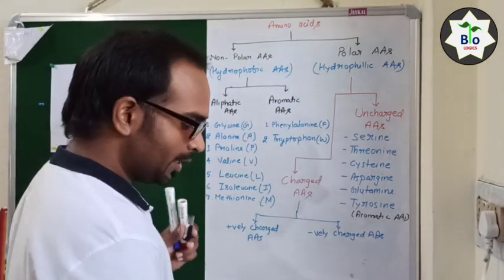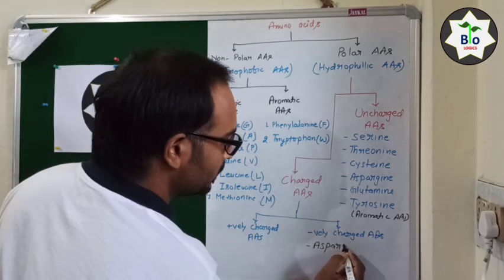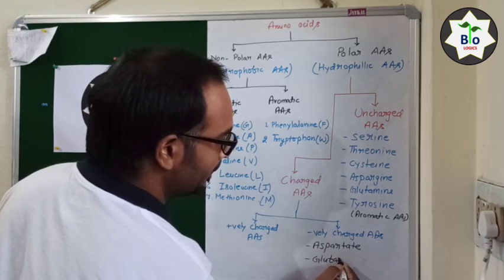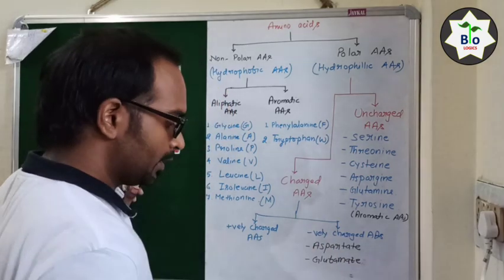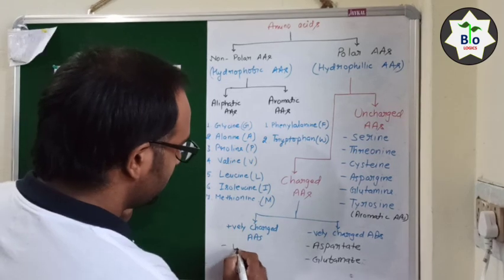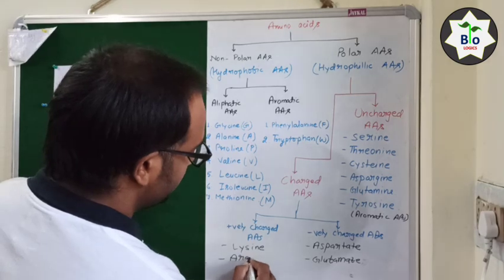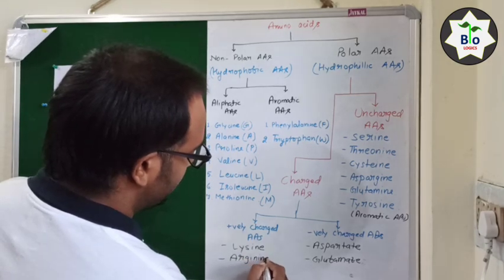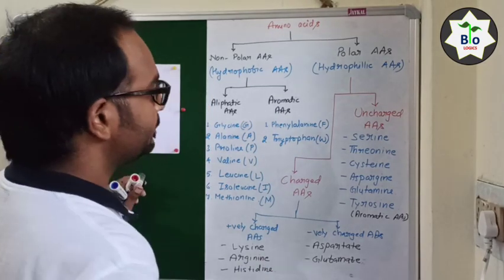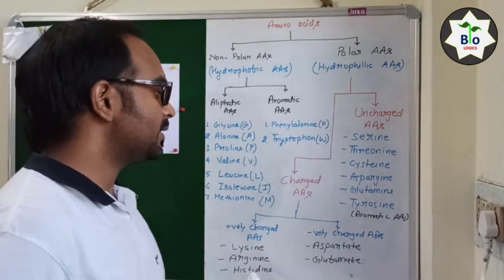What are the negatively charged amino acids? They are aspartate and glutamate. And what are the positively charged amino acids? They are lysine, arginine, and histidine. Right, so these are the charged amino acids.